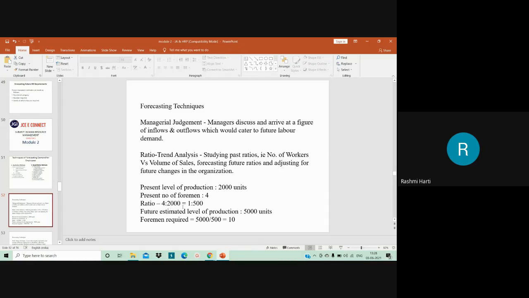Okay. So future estimates level of product. I hope you know the calculation here. 4 is to 2000. Okay. It comes down to 1 is to 500. So future estimated level of production is 5000. So okay, present was 2000. Future is 5000. So 5000 divided by 500 is 10. So we need 10 foremen in future. This is how ratio trend analysis is being calculated. Okay. It is just a simple ratio calculation which is being put forth here.